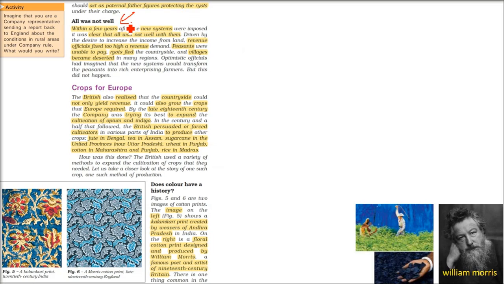Okay. But things were not well. This Mahalwari and Rayatwari went on for some time. But the revenue they fixed was quite high in the Rayatwari and Mahalwari also. The Rayats were not able to pay the taxes imposed on them. People were fleeing. These new systems worked for some time, but they didn't go well. That is how the plight and the distress of the farmer increased.